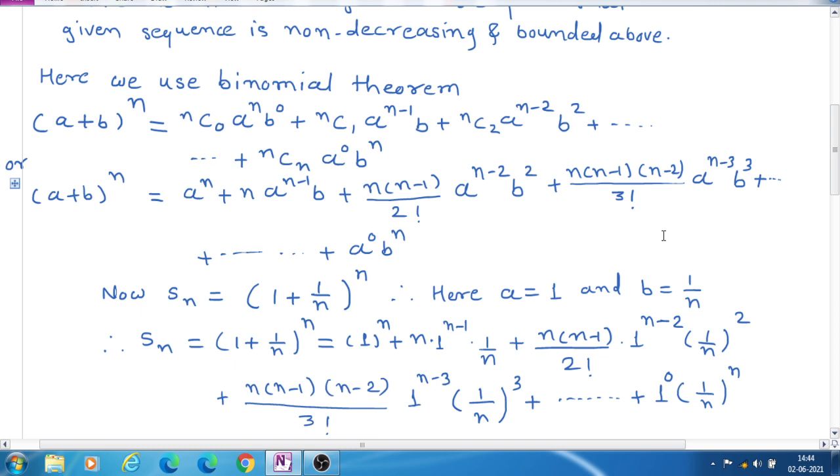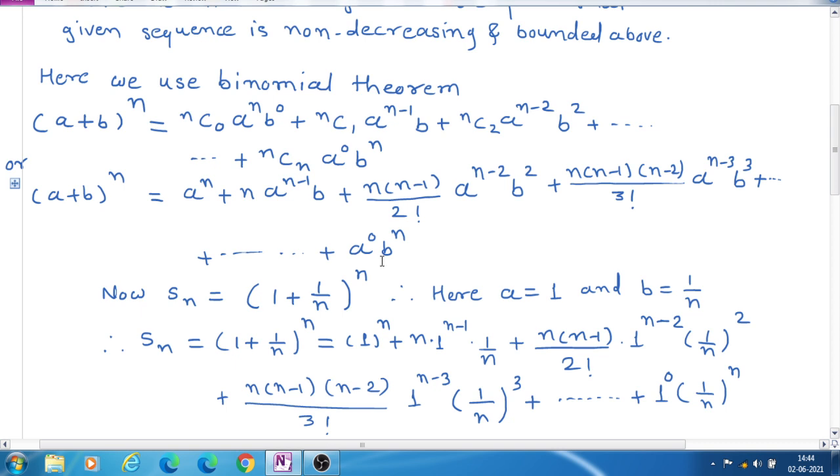This is the value of nC3, into a raised to n minus 3 into b cube. This is the next term we have not written in the above step. And the last step is the value of nCn, which is again 1.